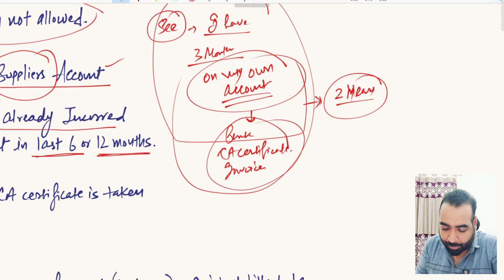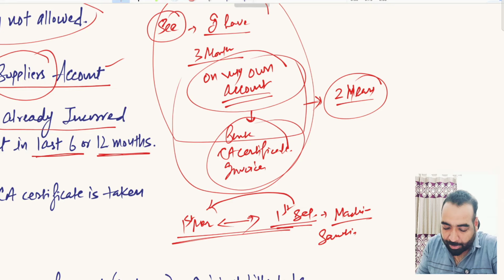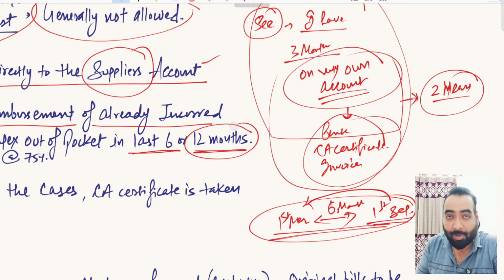So suppose today is 1st September. So you are requesting bankers for machinery term loan, and they have sanctioned the machinery term loan to you. So they will see 6 months back from 1st March to 1st September, whatever machinery you have bought in these 6 months period can be reimbursed. That period can also be 12 months. So friends, I let you know that some NBFCs, I will not name them, they are allowing even 2-3 years period also.